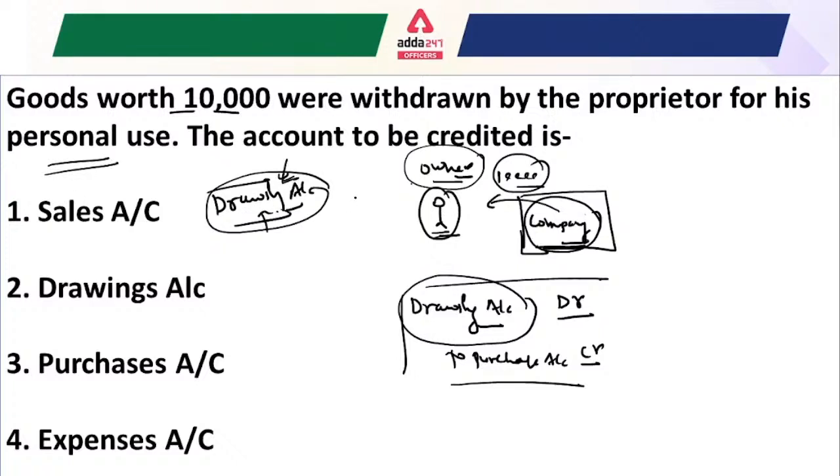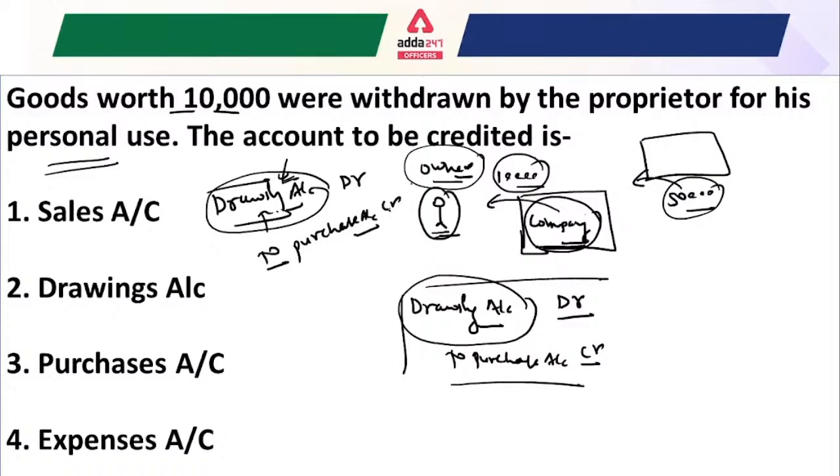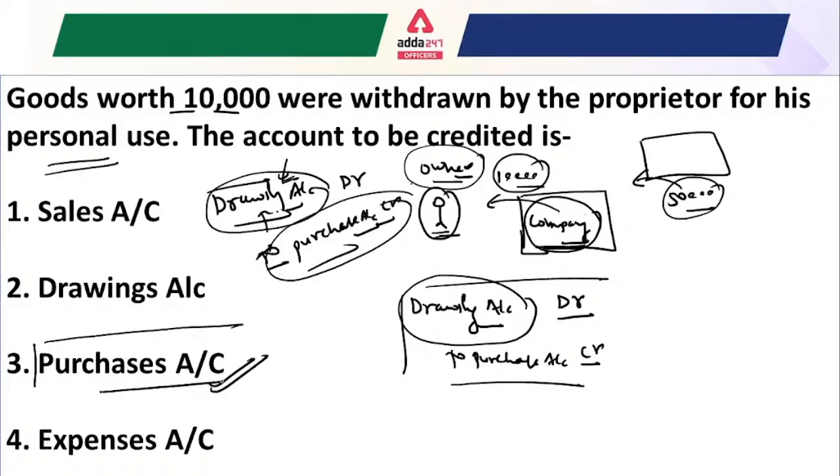So the drawing account would be debited, because suppose you purchased goods worth 50,000 rupees for your company, and 10,000 you actually use personally. That means your purchases are also reduced by 10,000 rupees. So the purchases account would be credited. This is how we solve these kinds of questions in the exam, and how we make the journal entry for these transactions.